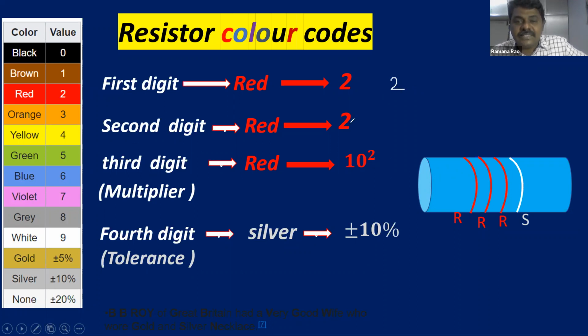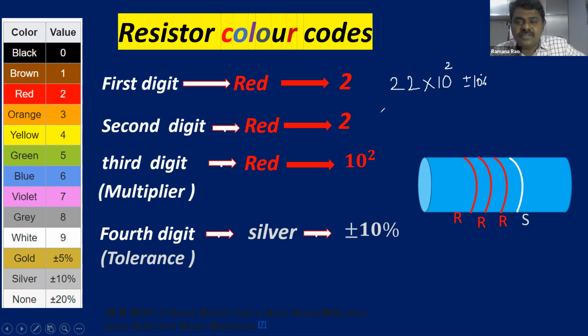Now write the second digit. What is the second digit? 2. The third digit is the multiplier, so into 10 power 2. So 22 into 10 power 2. Plus or minus tolerance. The fourth one is the tolerance. So plus or minus, how much is it? 10%.